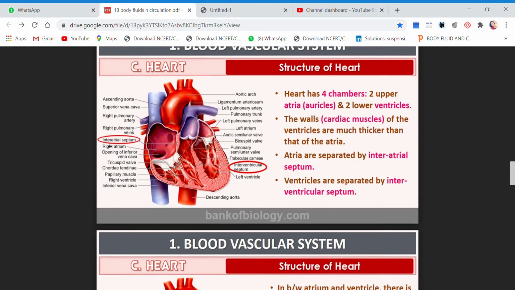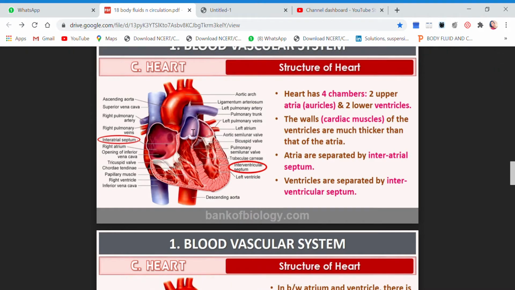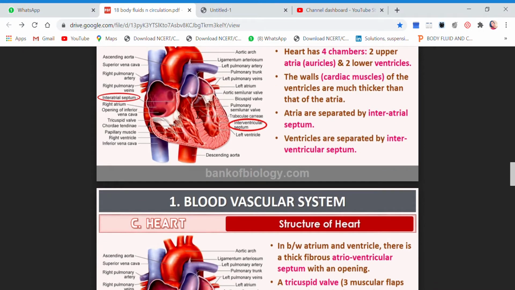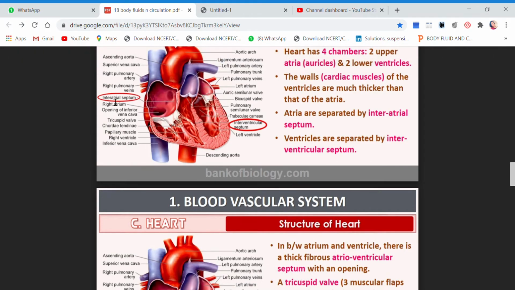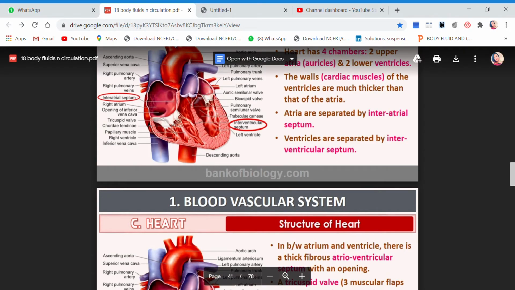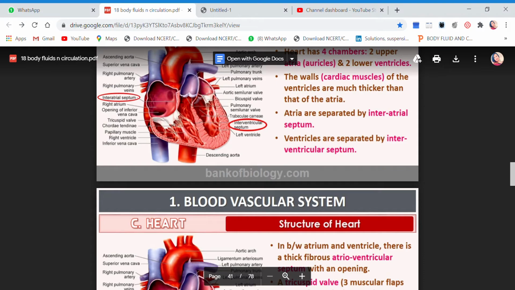This one, they have just marked it for you. Interatrial septum, it is so thin between the two atria. And there is also a septum which is called interventricular septum. See, and it is quite thick. So these are the septums which are separating the two auricles and the two ventricles. Interatrial septum, which separates the atria, is thin, and interventricular septum, which separates the ventricles, is quite thick in comparison to the atrial septum, right?